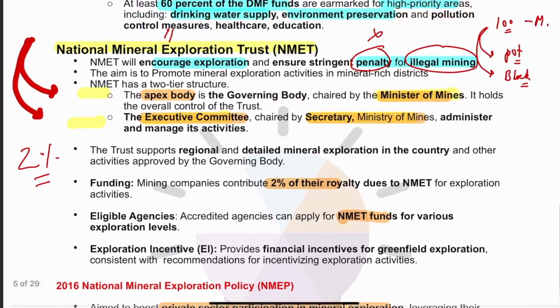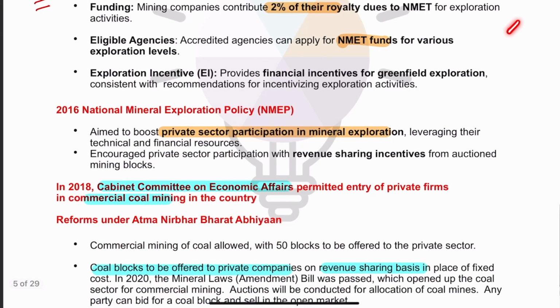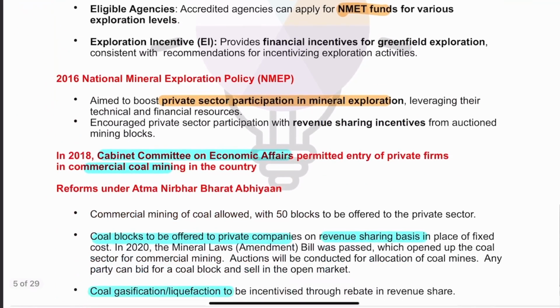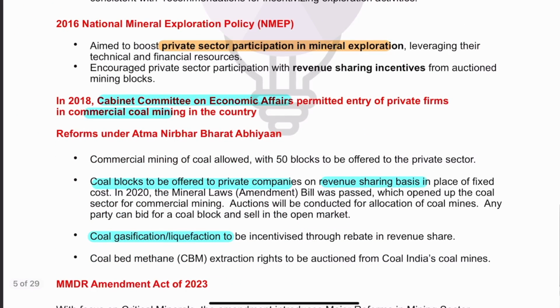Moreover, under this National Mineral Exploration Trust, there is one more concept: some other agency which has experience in reconnaissance and can look for prospective mineral blocks can get funding from the NMET. Then, next change was in 2016, the National Mineral Exploration Policy. This policy further supported the private sector's participation in mineral exploration.